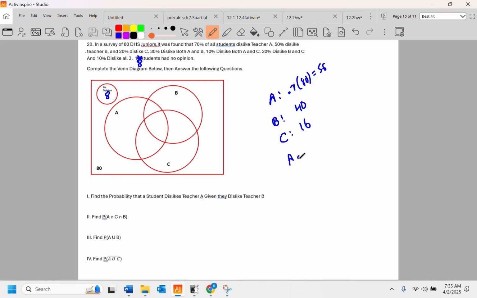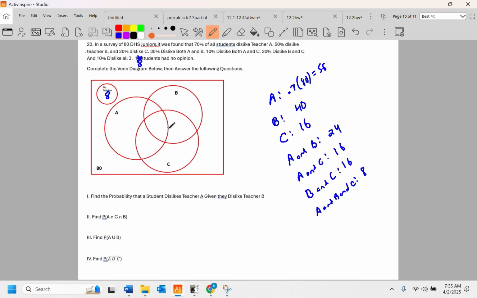When you talk about A and B, it's 30%. 30% of 80 is going to be 24. When you talk about A and C, it's 20%. 20% of 80 is 16. And 20% dislike B and C, that's another 16. 10% dislike all three, so A and B and C is going to be 8.